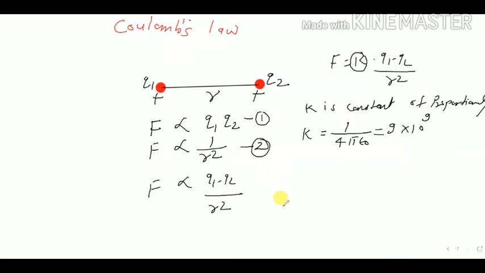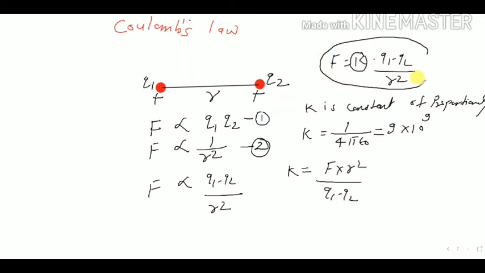So basically, k is equal to F into r square divided by q1 q2. I am writing from this equation. Look at this equation.